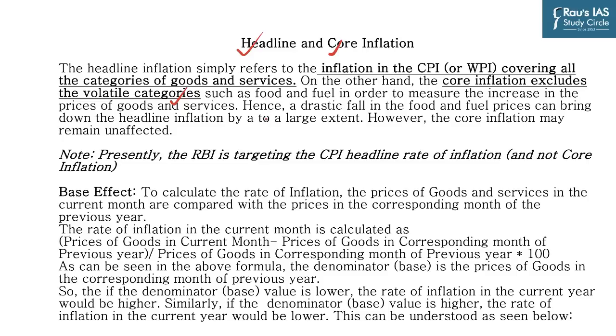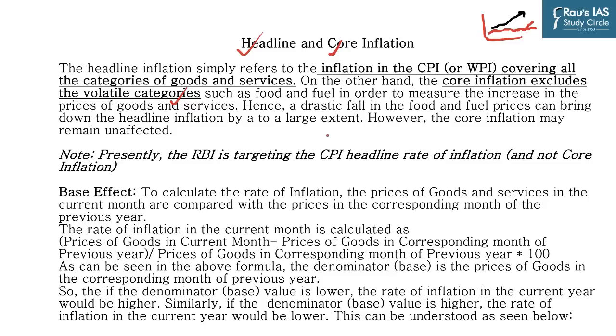So you know that due to various reasons, some component or other of CPI and WPI would deviate from the general trend. For example, if the rate of inflation in general is low, but due to, let's say, a sudden reduction in rainfall, the prices of vegetables shoot up, that is quite temporary, but it will take the overall inflation trend high in that particular month. But that is not the general trend, and that general trend is called the core inflation.